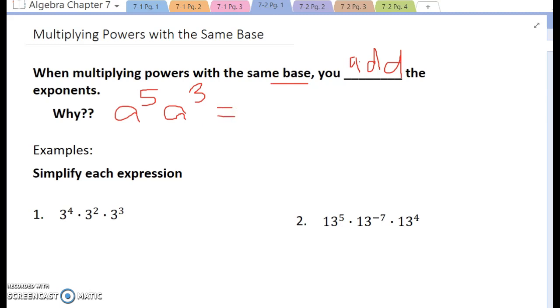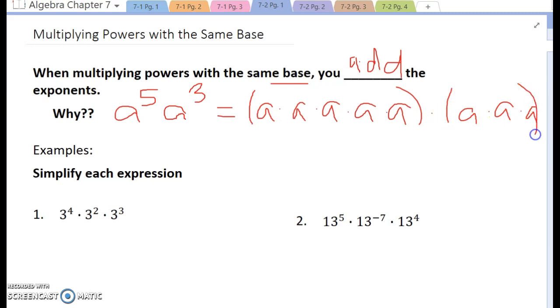So really what this means is I'm taking a times a times a times a times a, that's a to the 5th, and then I'm multiplying that by a times a times a. Now, if you look at this, how many a's do we have listed? Well, 5 and 3 more. That's 8 a's. So that's really like saying a to the 8th power. So what did we do just there? We took our powers, which were 5 plus 3. We added them together to get this a to the 8th power. So that's why it works.